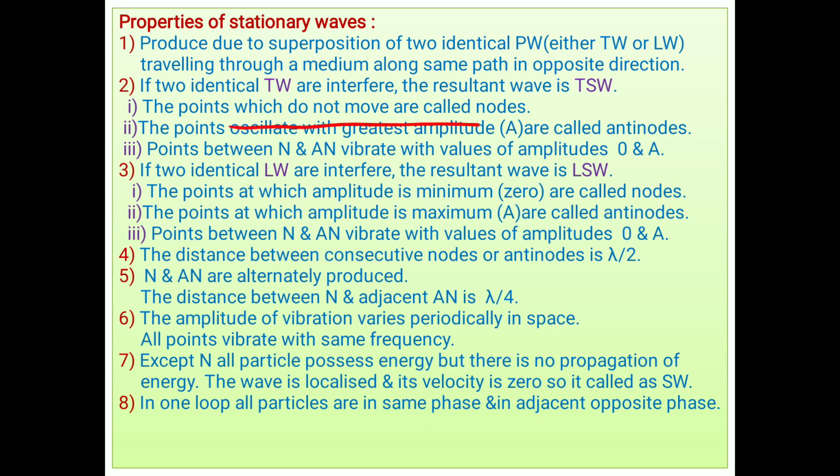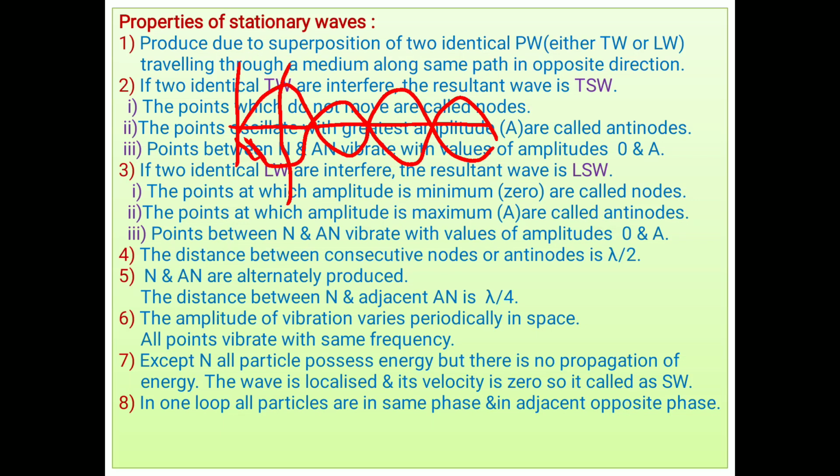Now the interesting thing. Suppose such a wave is set up, a transverse progressive wave like a stationary wave. In progressive waves, all the particles of the medium have the same amplitude. Meaning they all reach the upper extremity and the lower extremity at fixed distances. But in the case of stationary waves, this does not happen.